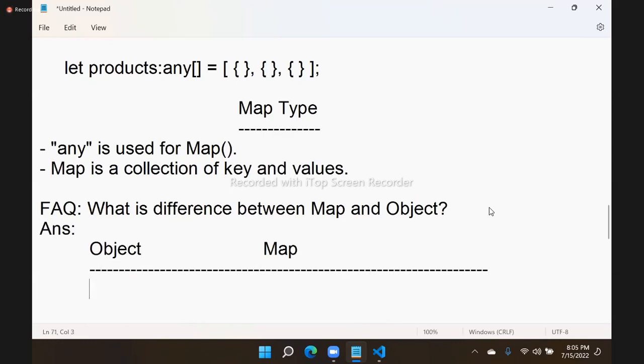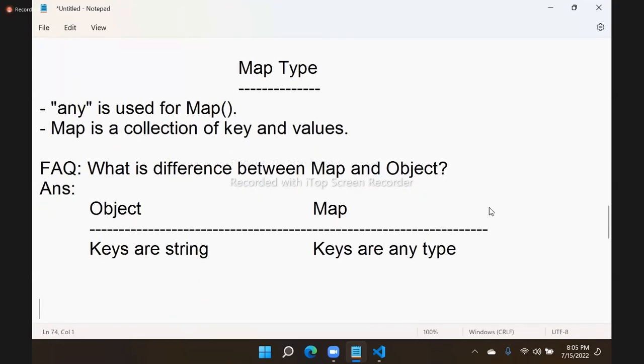Usually object keys are string type. All keys are string type. Map keys are any type. In an object, you can have only string type keys, but in a map, you can have any type key. A number key also can be there.